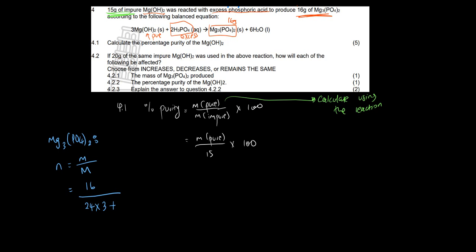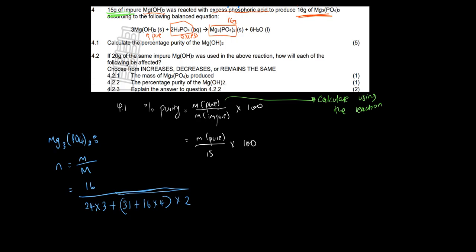phosphorus, which is P. When you go to your periodic table, phosphorus has a mass of 31. So you're going to say 31 plus, for oxygen it's 16. You're going to say 16 times 4. However, don't forget to multiply everything by 2 because of these 2. You understand? So you have to multiply that bracket by 2. Don't forget to do that.